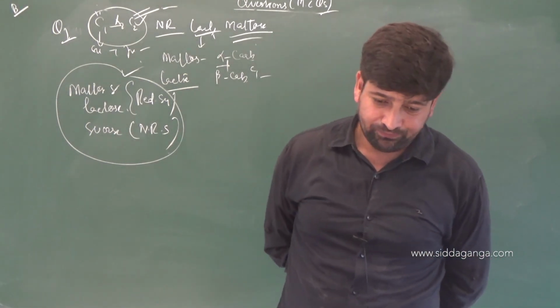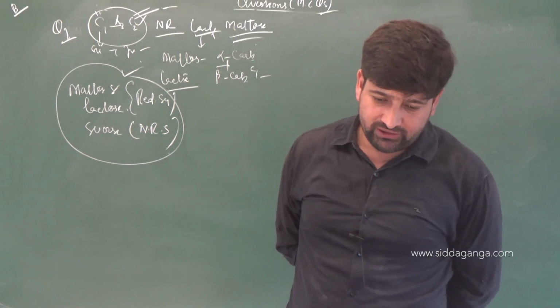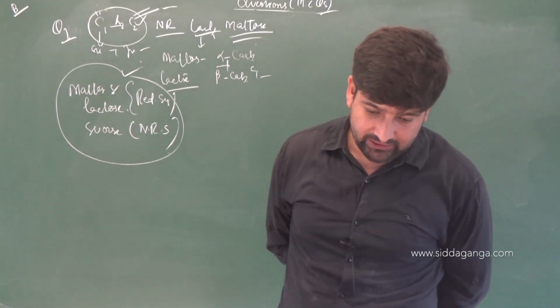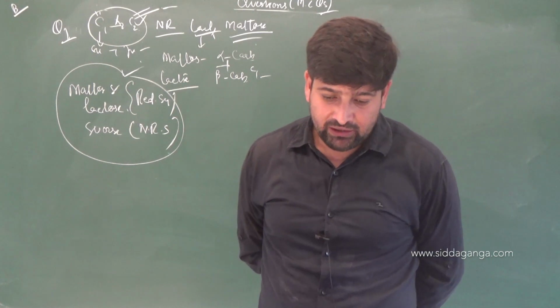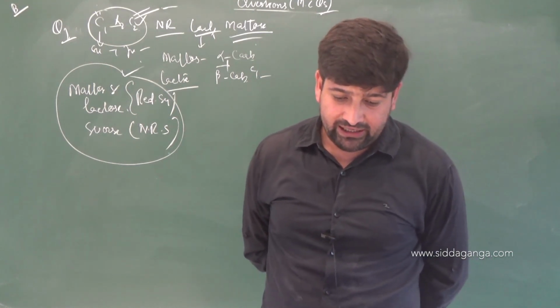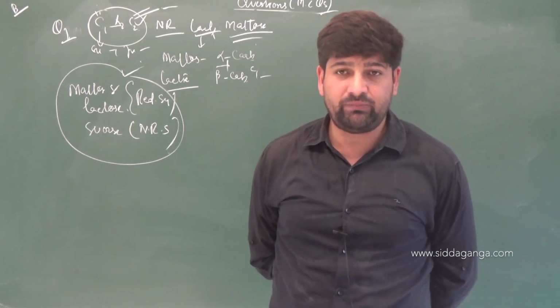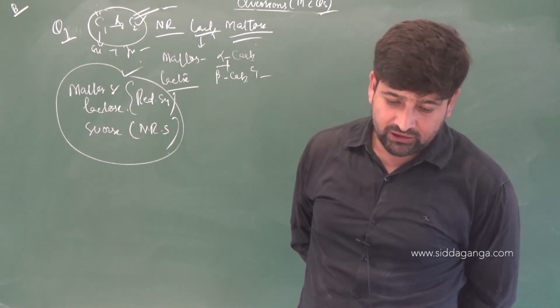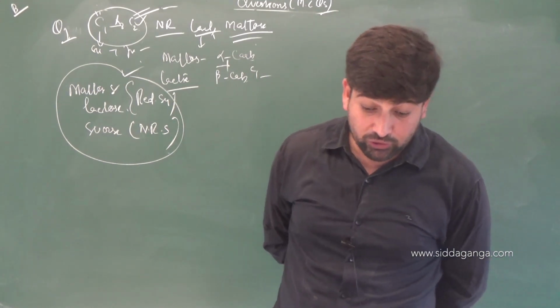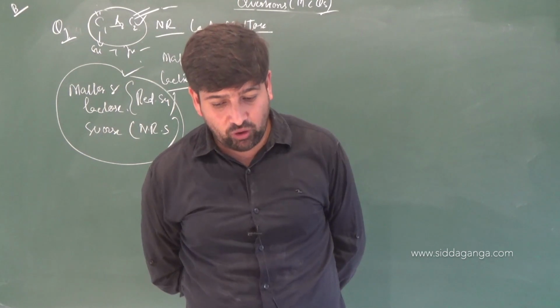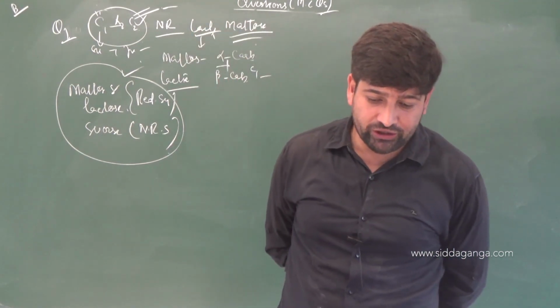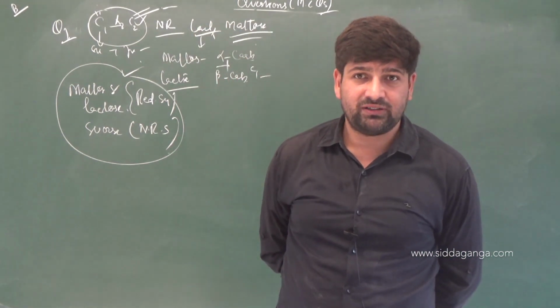Yes, next one. Sucrose is non-reducing; after hydrolysis of sucrose, dextrorotatory glucose and levorotatory fructose will be obtained. 100% right. Third one, levo-rotation of fructose is more than dextrorotation of glucose. Correct or not?